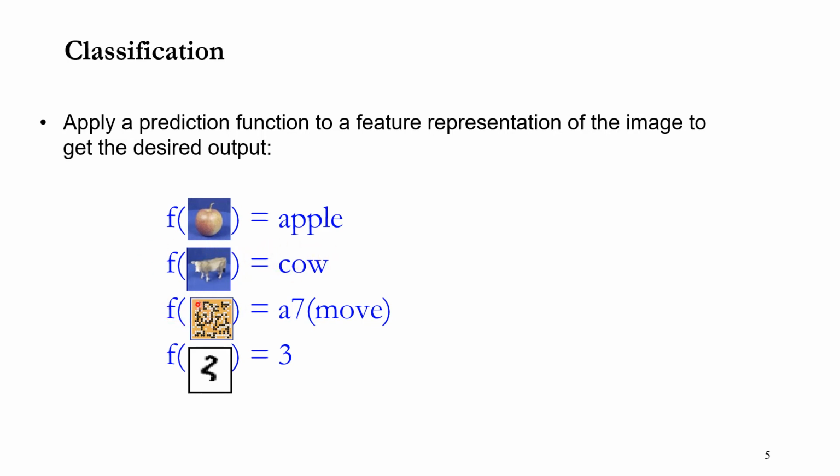If you give this Go image, then this classifier says the next move is A7, whatever. It tells you the next move. This is an example of AlphaGo. And let's say you give this image, then this classifier recognizes it and says, well, this is digit 3. So again, you can assume the classification algorithm, the classifier, is a kind of function.